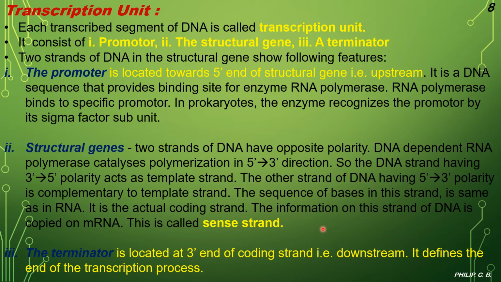So it starts with the promoter, which is located at the 5' end, and the structural gene, which is again present in the 5' to 3' direction. Then lastly, from the structural gene to the terminator. The terminator is the end part, which is located at the 3' end of the coding strand, that is downstream. So you saw the promoter present at the 5' end, which is upstream, and here the terminator at the 3' end of the coding strand in the downstream region. It defines the end of the transcription process. So the terminator is located at the 3' end, which signals the end of transcription, that is completion of the mRNA.